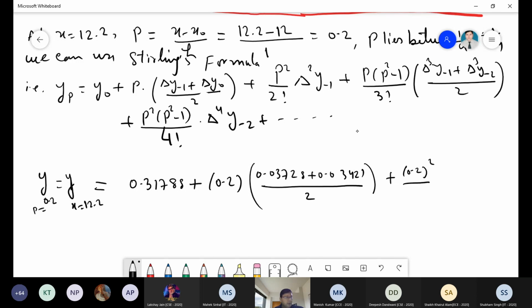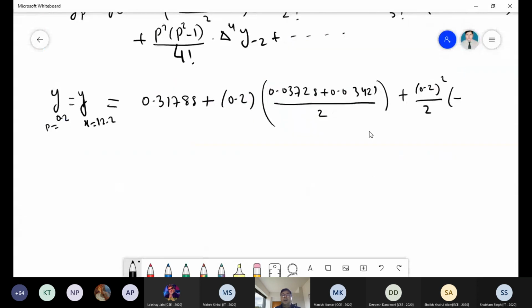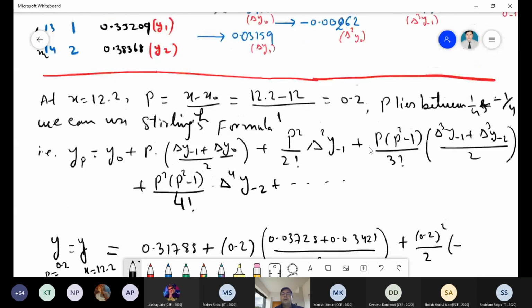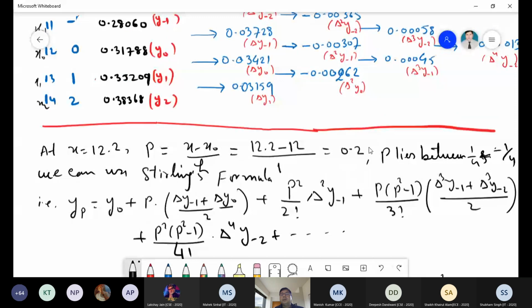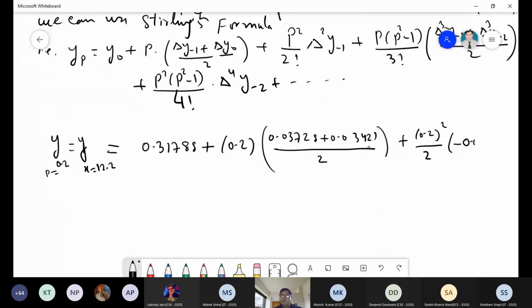0.2 square divided by 2 into del square y minus 1, whose value is given here. I have to check the value here: del square minus 1 is minus 0.0037. So this will be minus 0.00307.